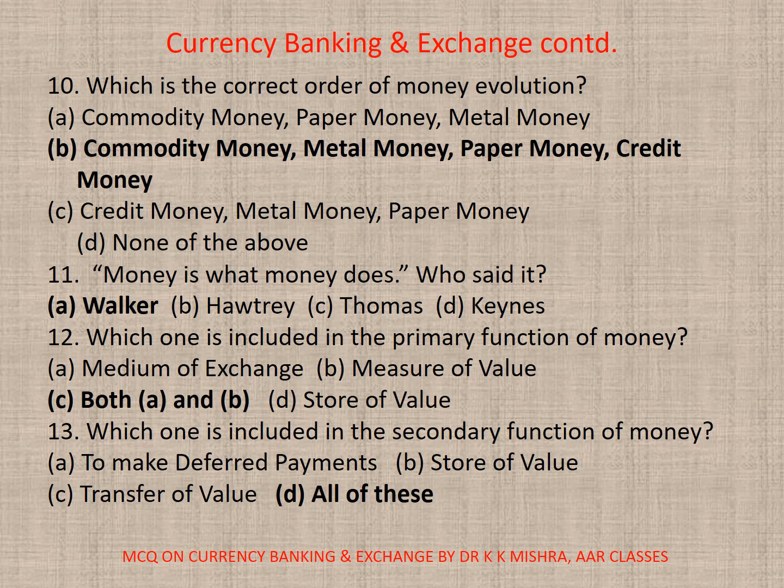13. Which one is included in the secondary function of money? A. To make deferred payments, B. Store of value, C. Transfer of value, D. All. Correct option is D. All.